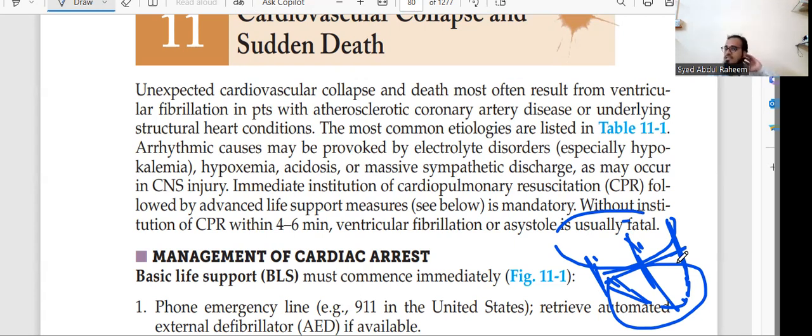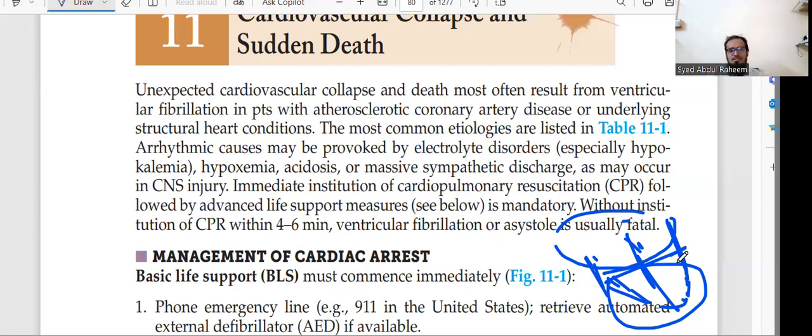Because everything is connected to the brain, the body will collapse. So we have only 3 to 4 minutes, or sometimes 4 to 6 minutes, but mostly we can say 3 minutes to survive the patient.